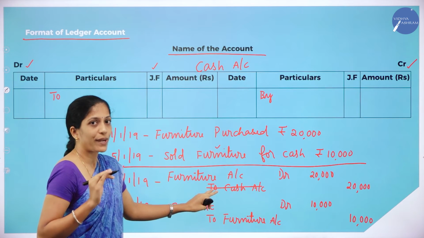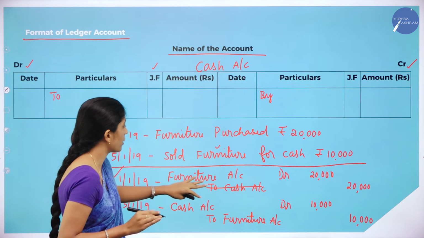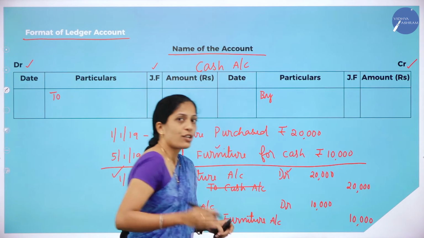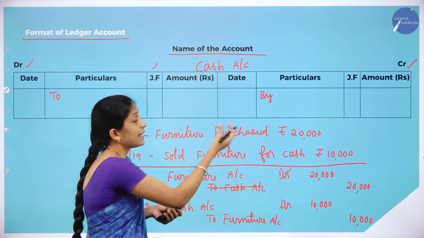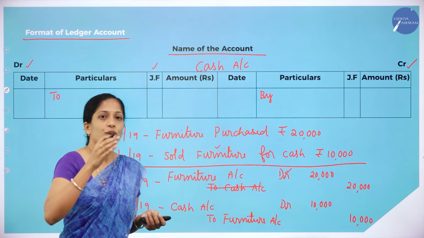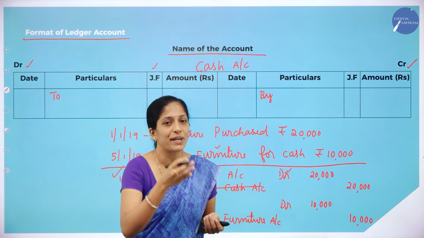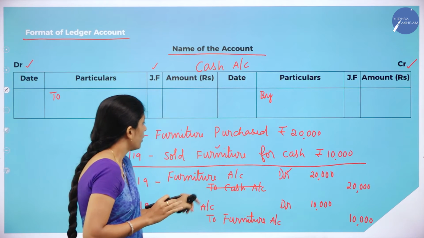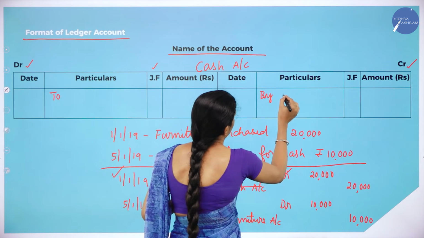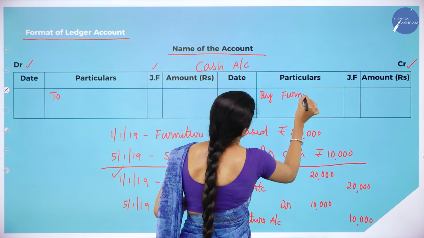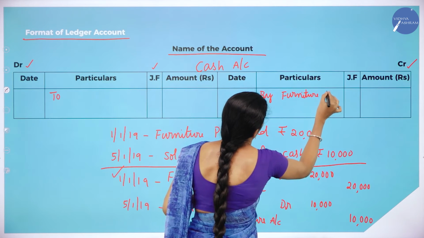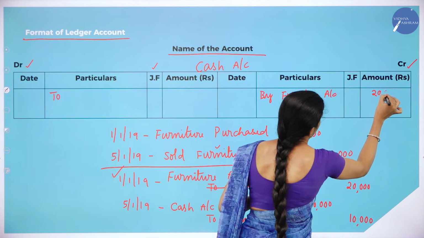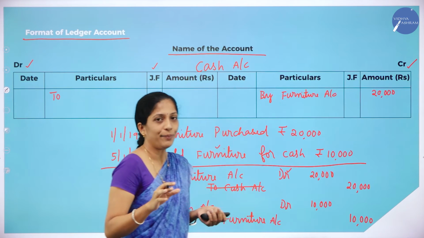As I told, since we are preparing cash account, leave this cash account, so furniture account is remaining. Furniture account has been debited, so whatever account has been debited in the journal, we'll record it in the credit side. Clear? Now how can we write? By furniture account. So what is the amount? That is 20,000.